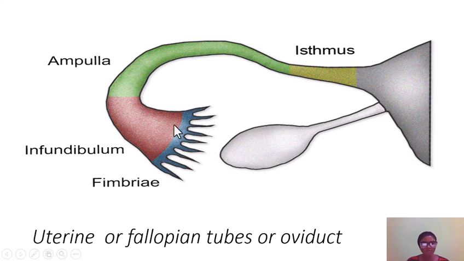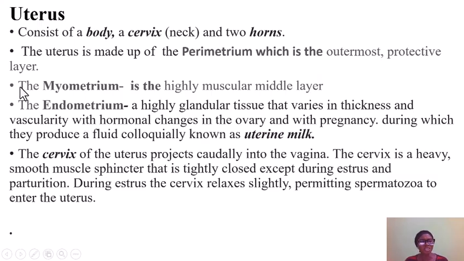This is the infundibulum, which is like a funnel with finger-like projections that receives the ova coming from the ovary. This is the ovary. So during ovulation, when ova is released, this literally catches it and transports it to the fallopian tube where fertilization takes place.